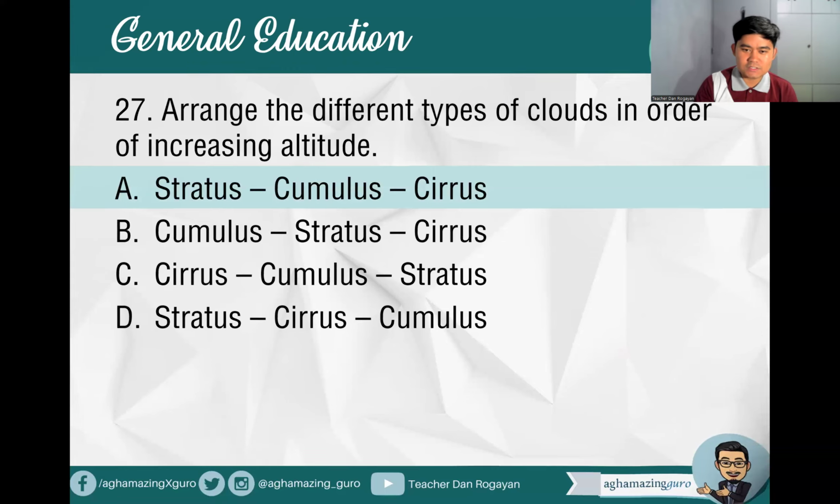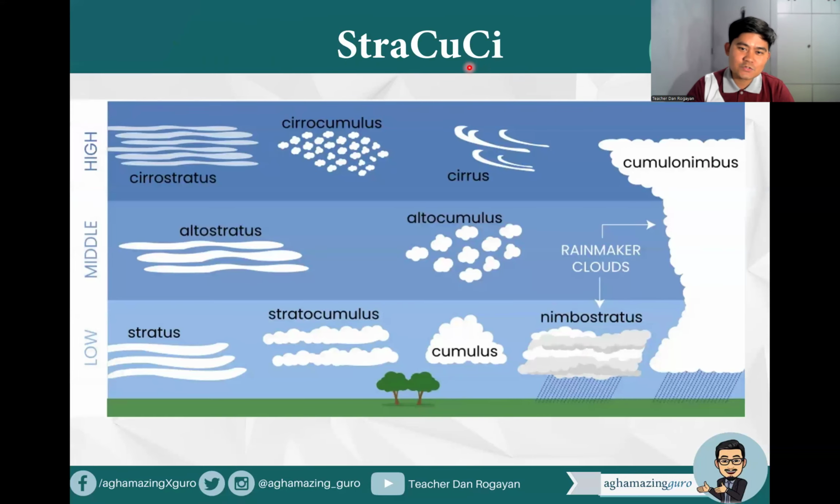Okay? So that's stratus, cumulus, and cirrus. You can see here the stratus. Then you have your cumulus here, the nimbostratus, and after cumulus, you can see the highest here, the cirrus. So we have the altostratus, altocumulus, cirrostratus, cirrocumulus, cirrus. And then, of course, the vertical one here is the cumulonimbus. But again, if these three will be in the option, start with stratus, then cumulus, and then cirrus.